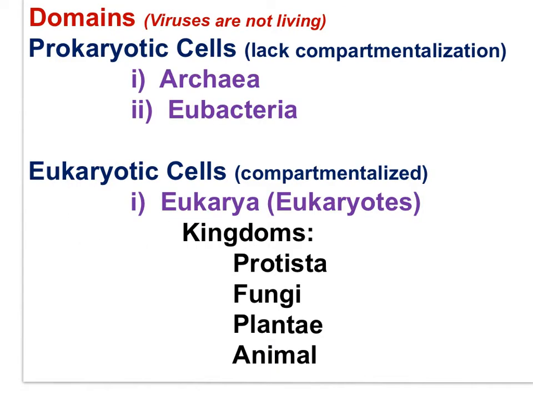Scientists have grouped all of the world's organisms into 3 domains: the archaeans, eubacteria, and eukarya. The archaeans and eubacteria are prokaryotic. Their cells lack compartmentalization and lack a nuclear envelope around the DNA. The eukarya domain includes all organisms whose cells have a nucleus, including Protista, fungi, plantae, and Animalia. It's important to note that viruses are non-living biological particles.